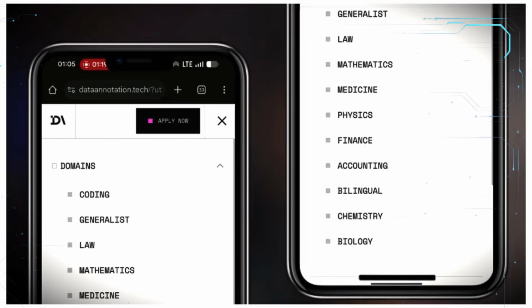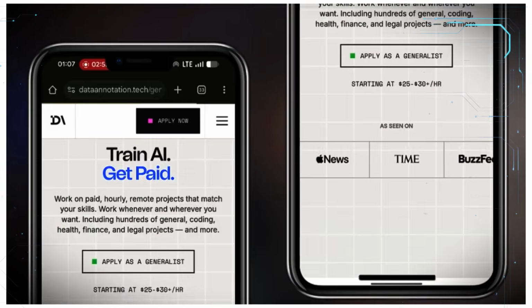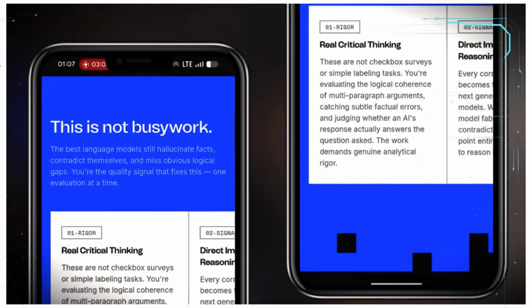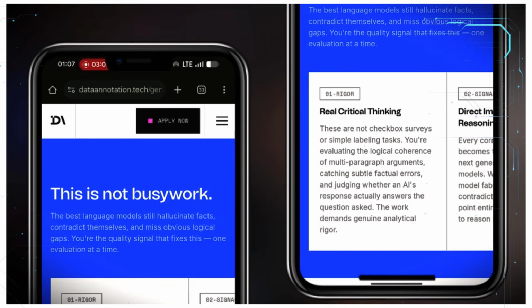When you click on this domain, you can see that if you know how to code, this platform is for you. This is where you can apply. If you're a generalist, which simply means anybody, even if you don't have a skill, you can apply. To apply for generalist, all you have to do is click on it, and then the screen opens up. You can take your time and read the details on this screen. Just like I told you, this is them telling you that this is not busy work, so they are paying you for something real.